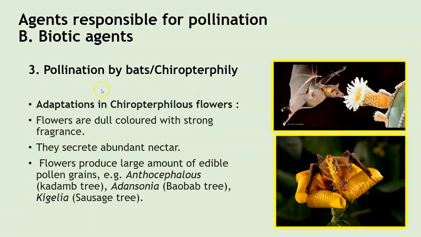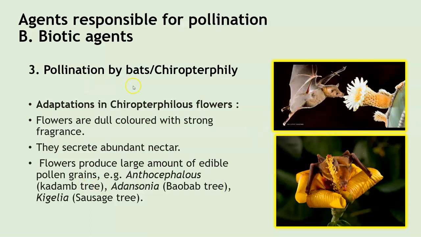Our next kind of pollinating agents are bats. This is also called chiropterophily. Here the adaptations are that the flowers are dull in color but with strong fragrance. They secrete abundant amounts of nectar. Now these flowers produce large amounts of edible pollen grains. So here the bat is acting as the agent for the transfer of pollen grains.